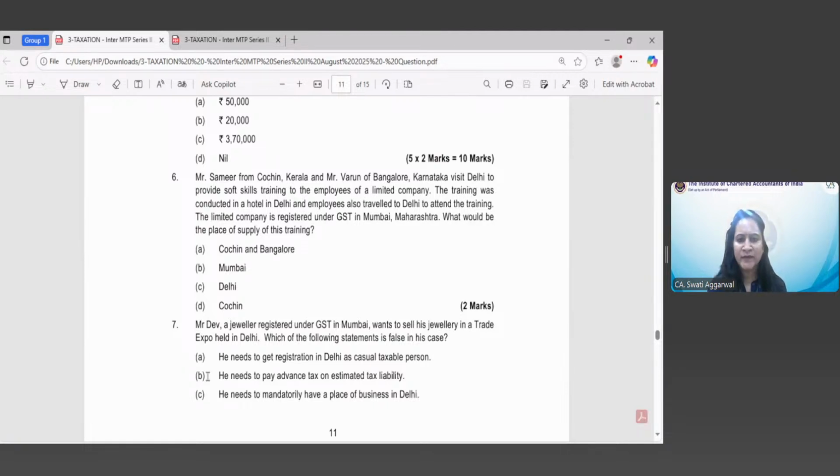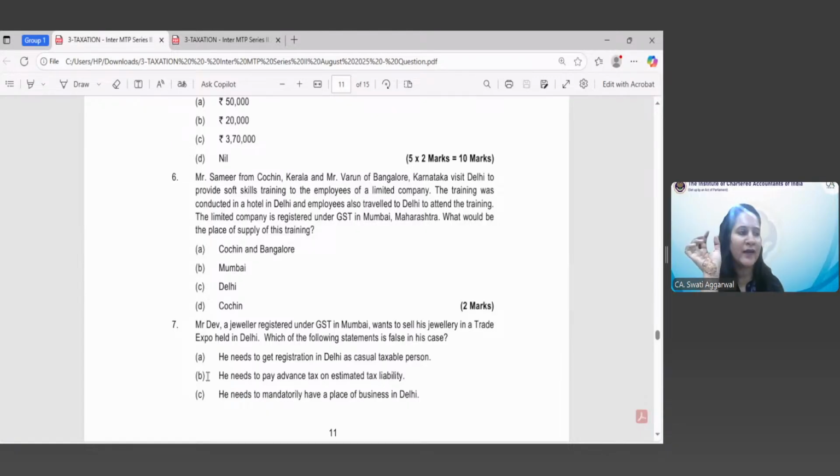In this question, a large number of students commonly commit a mistake. Whenever they see that training is provided, they feel that the place where training is provided will be the place of supply. But that is not the correct position of law.